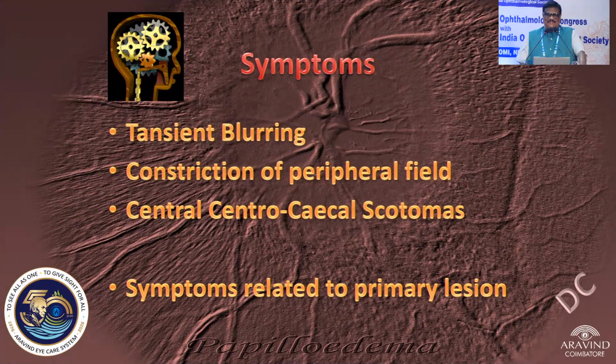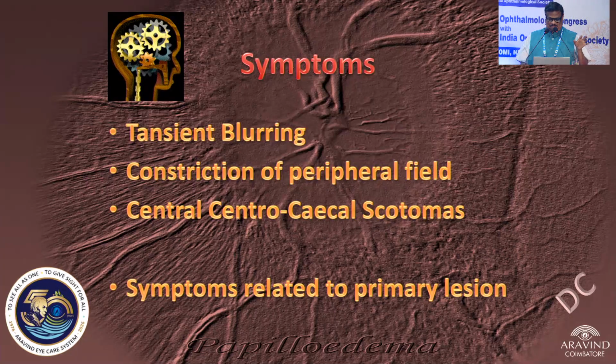Symptoms are basically not much, unlike in optic neuritis. It can be symptomless, or transient blurrings could be there. Then the peripheral field will get constricted later on, not the central field. But sometimes we can elicit enlargement of the disc blind spot. Centrocecal scotoma and so on will depend on which part of the nerve is involved in your papilledema.